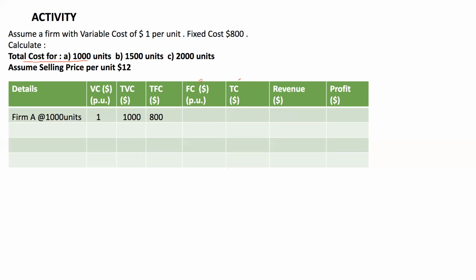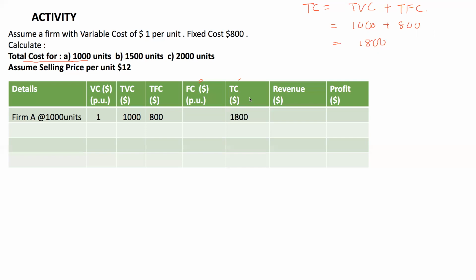Our total cost is always the summation of total variable cost plus our total fixed cost. Total variable cost is 1,000. Total fixed cost is 800. So the total cost would be 1,800. Total cost is 1,800.